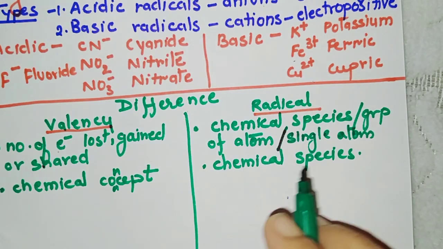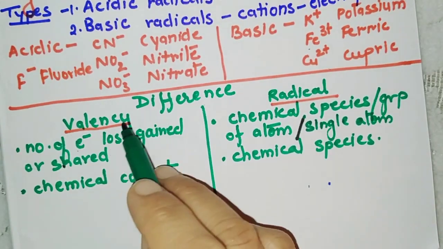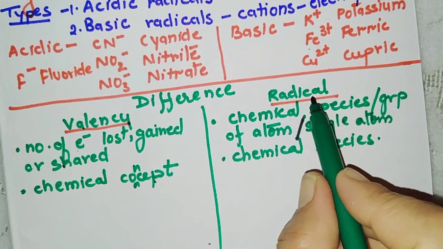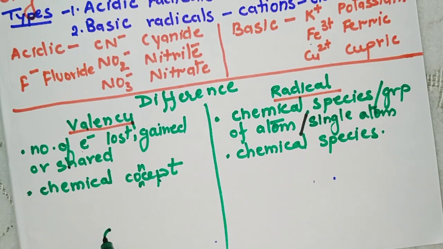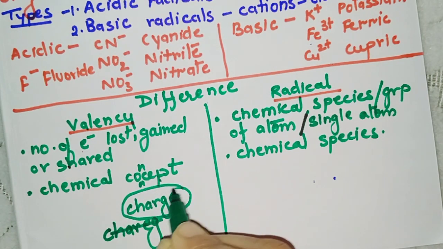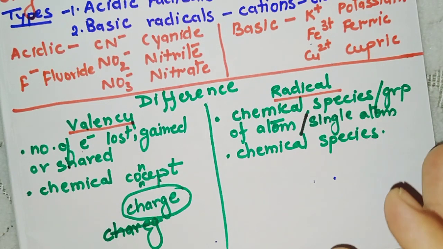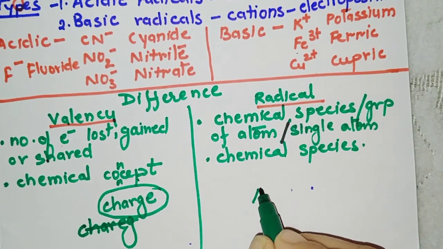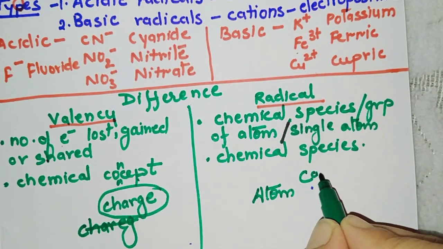Valency is a concept whereas a radical is a chemical species. Here we are talking about the charge present on any atom, and here we are talking about the atom having charge.